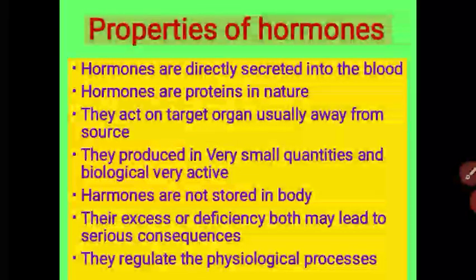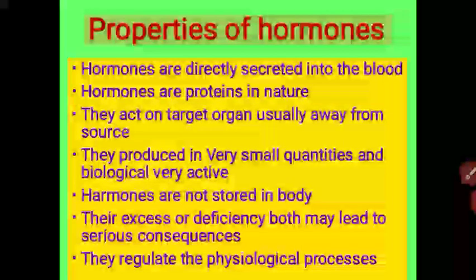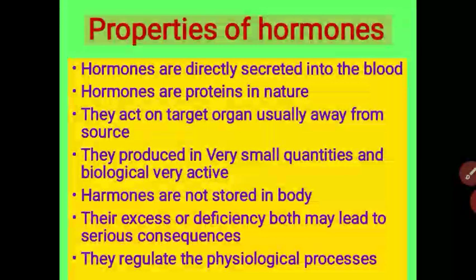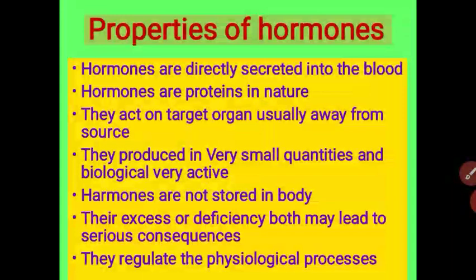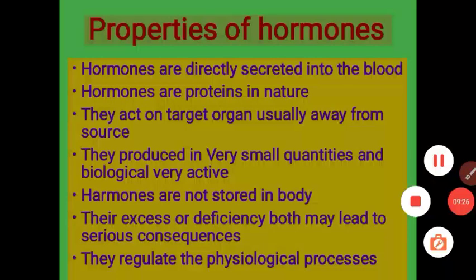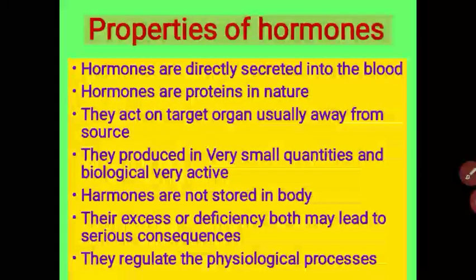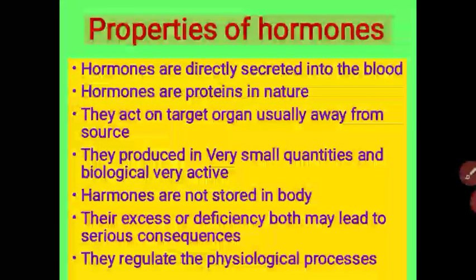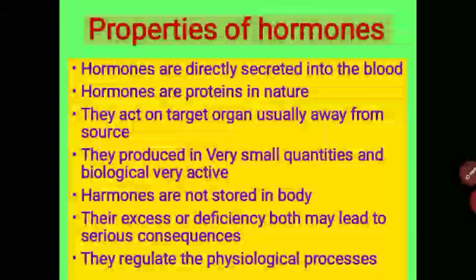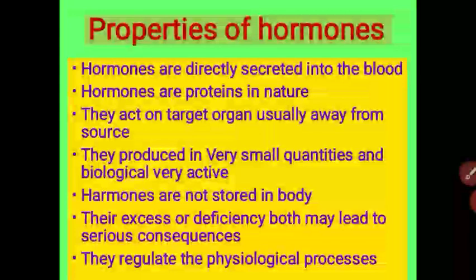Let us revise. What are hormones? The chemicals secreted by endocrine glands are called hormones. Hormones are directly secreted into the bloodstream. The hormones are protein in nature. They act on the target organ, usually away from the source. They are produced in very small quantity, but biologically they are very active. The hormones are not stored in our body, and excess and less secretion of hormones both lead to serious consequences, and they regulate physiological processes. These are the properties of hormones.